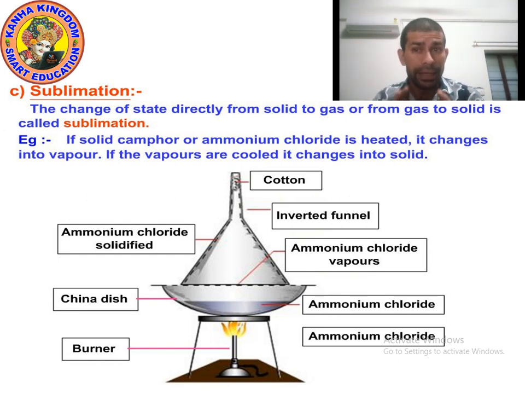When any substance changes from solid directly to gas form without coming into liquid form, this process is known as sublimation. So what is sublimation?